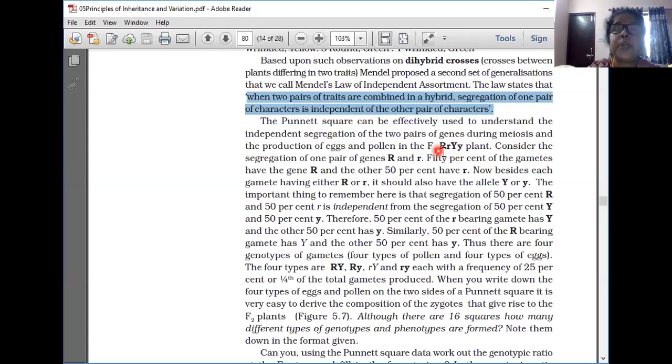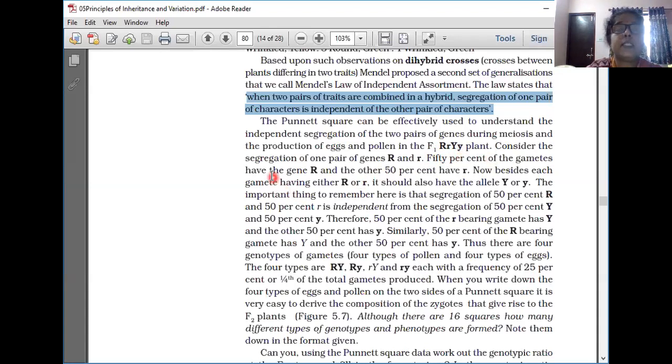So this is the hybrid plant. The F1 plant is a hybrid because mixing of characters is there.